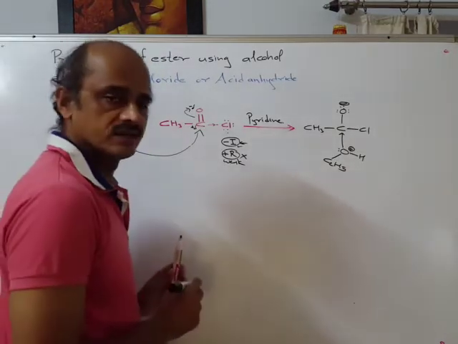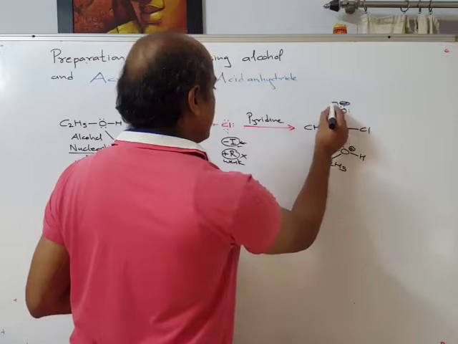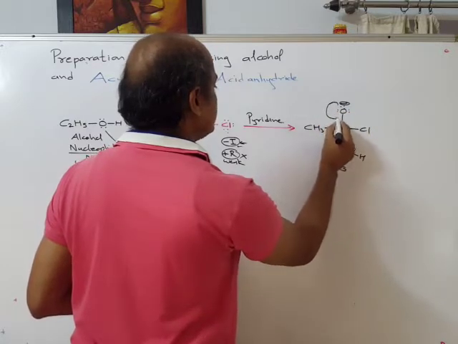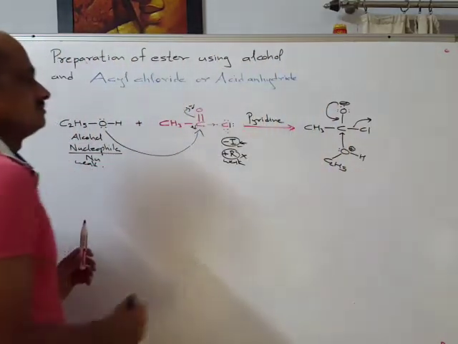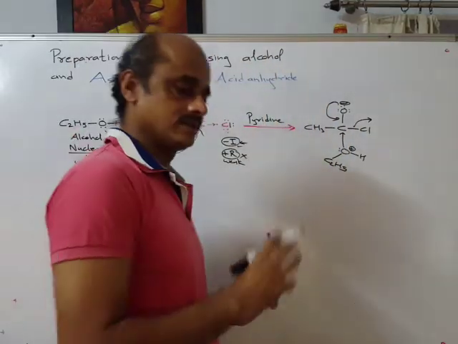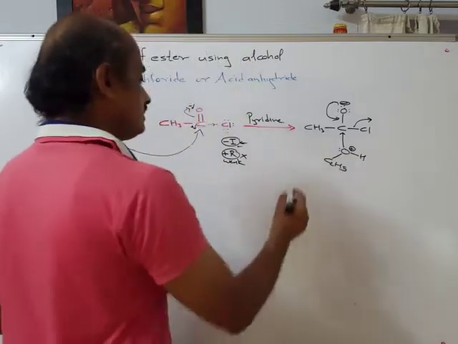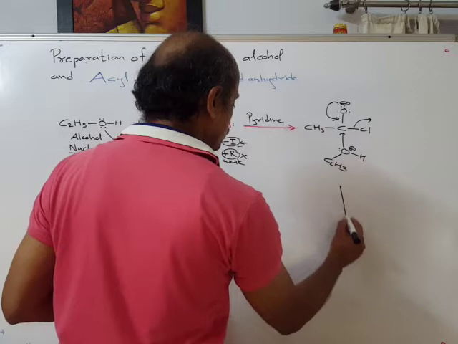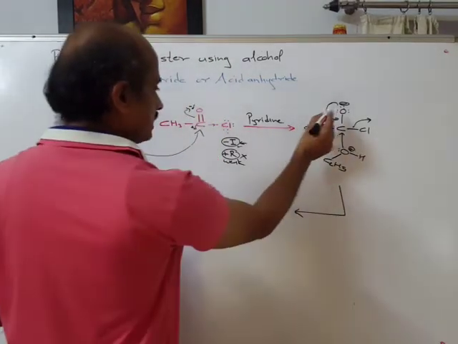this step, and the next moment the electron pair, the moment it gets shared, chlorine goes out with its electron pair. Because of the larger size of chlorine, this is easily possible, and that gives rise to, I can write here, the electron pair.